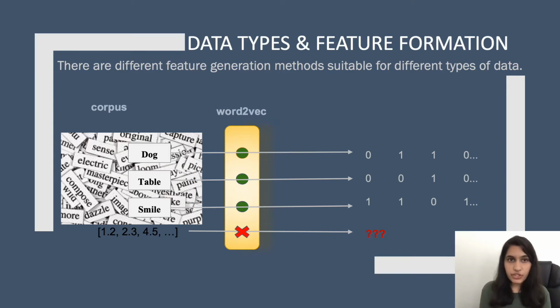There are different feature generation methods suitable for different types of data. As you may know, word-to-vector is a very popular feature representation for a text corpus, but if we pass in an audio signal or just numbers, the representation that we're going to get is not going to be very meaningful. So we will be talking about the useful feature generation methods specific to audio signals.